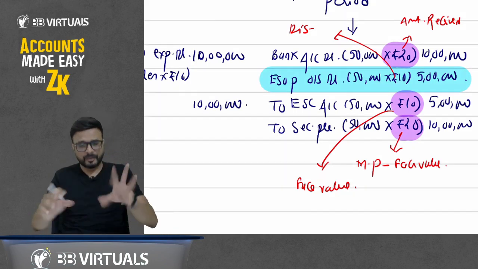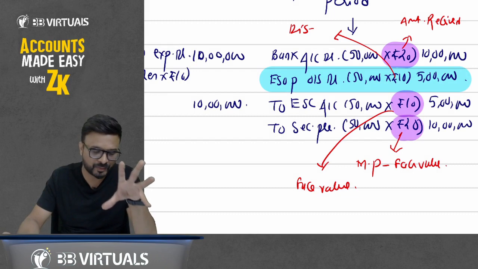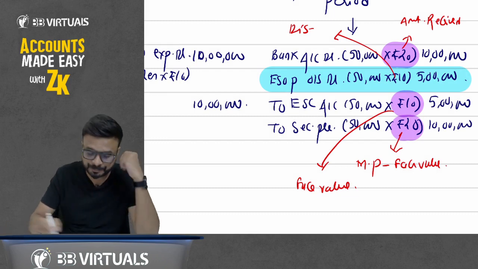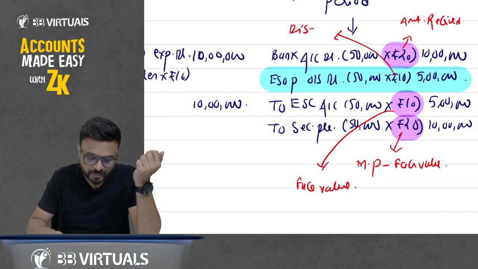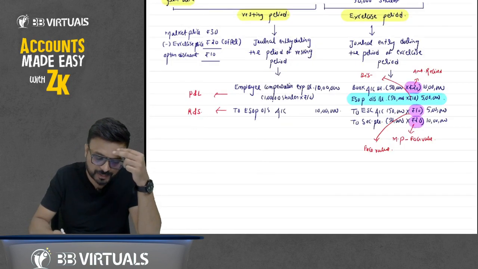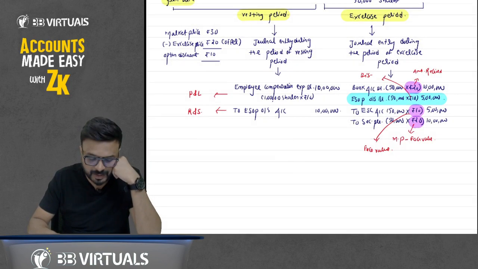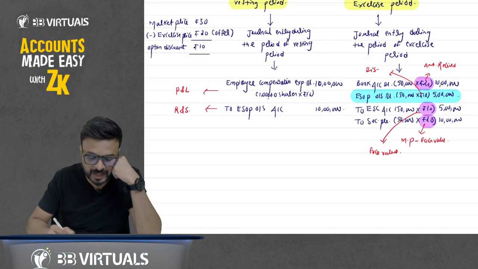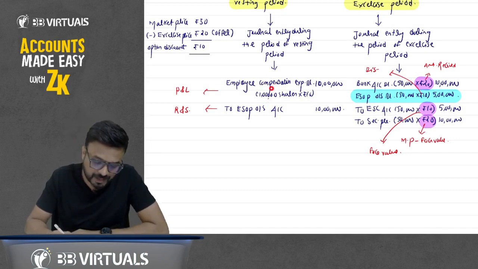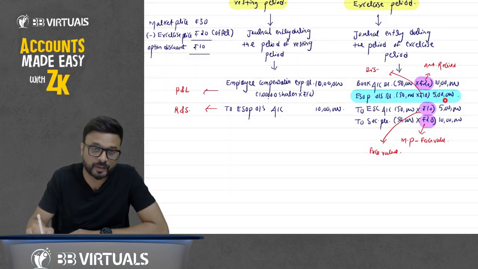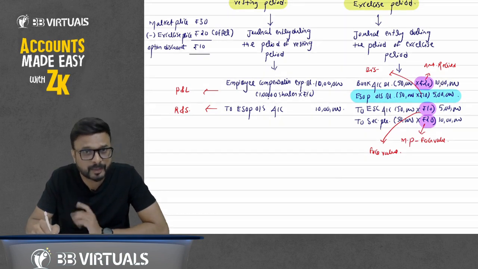But one more important point, we are doing a very detailed discussion here. This 50,000 is the number of shares, that 10 is the discount. How much are we offering them? When we passed the entry for this discount in the past, we credited ESOP outstanding 1 lakh shares multiplied by 10. So 1 lakh shares multiplied by 10. It means the balance in ESOP outstanding is 10 lakh. But you have debited here 5 lakh only. What about the balance amount?